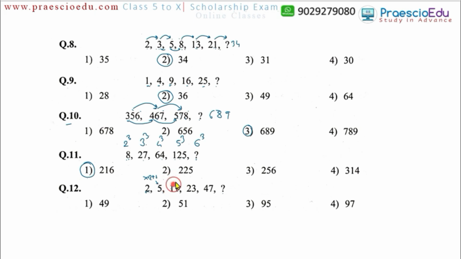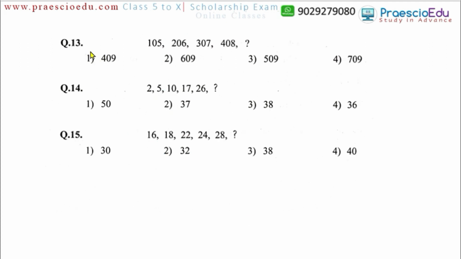Likewise 11 multiplied by 2 is 22 plus 1, it's 23. 23 multiplied by 2, 46 comes, plus 1, 47 comes. In the same manner, 47 multiplied by 2 is 94, and plus 1 means 95 should replace the question mark, and 95 is available in option number 3.